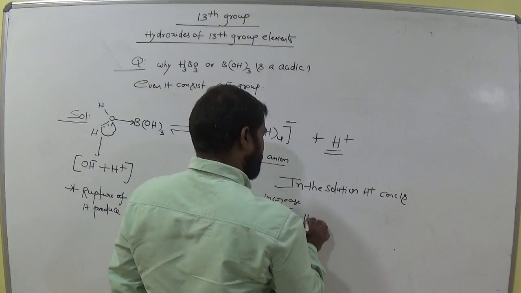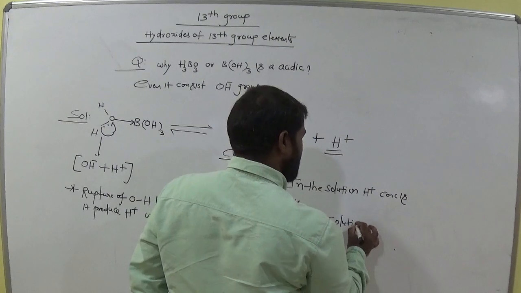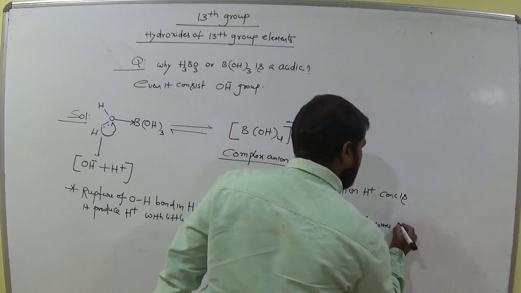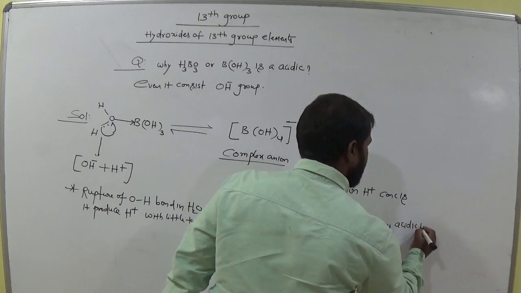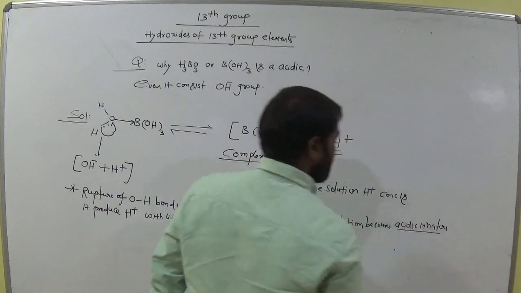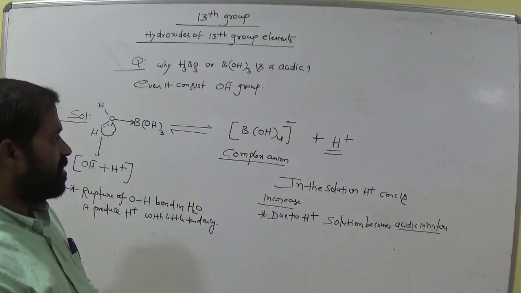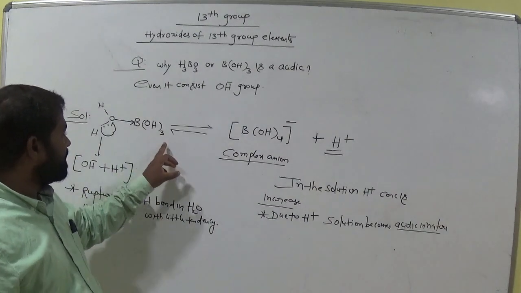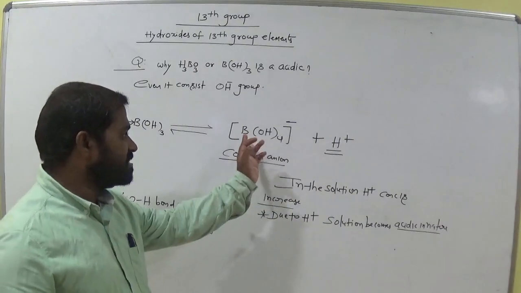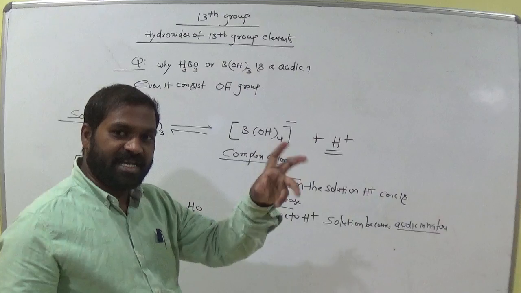So due to H plus, the solution becomes acidic in nature. Which nature? Acidic in nature. Is it clear up to here? So why does B(OH)3 act as an acid in aqueous medium? It releases H plus in this manner, so the solution becomes acidic in nature.